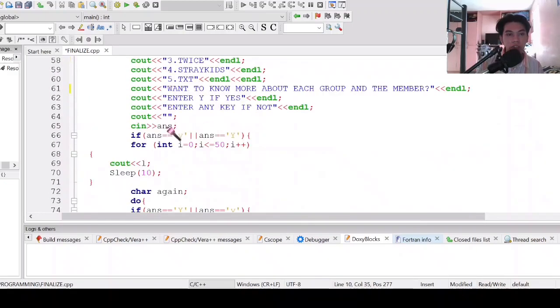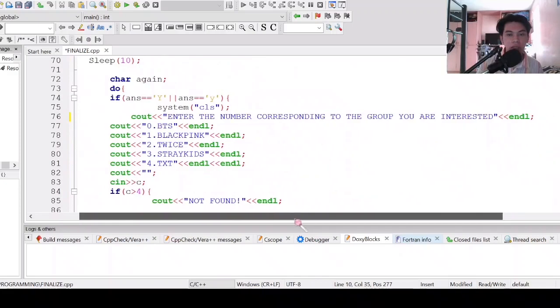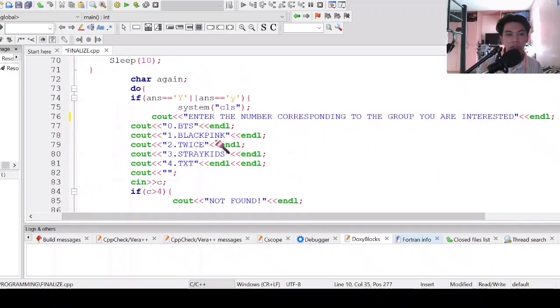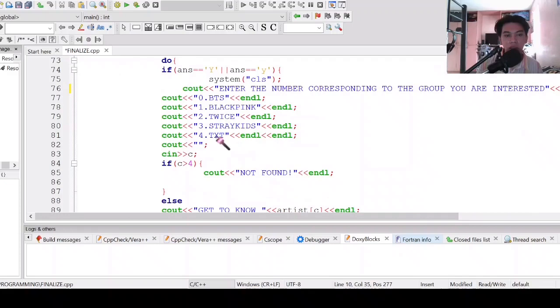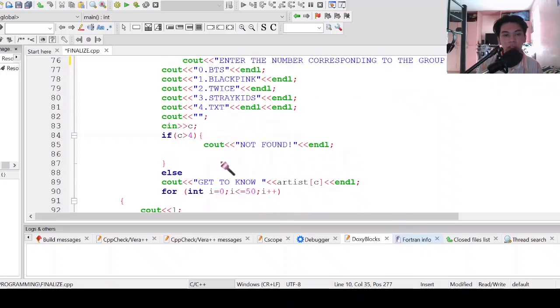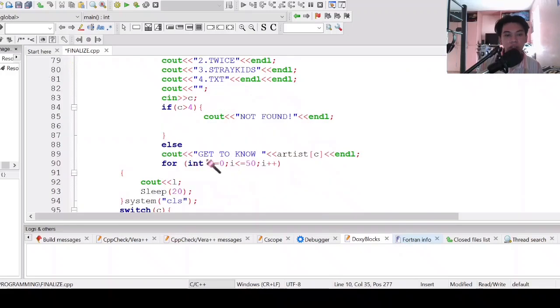So if the user entered Y, then it will again output the groups. Then ask the user to enter the number corresponding to the group you are interested in. So here, if the user entered a number greater than 4, then it will output not found, and else, get to know the artist.